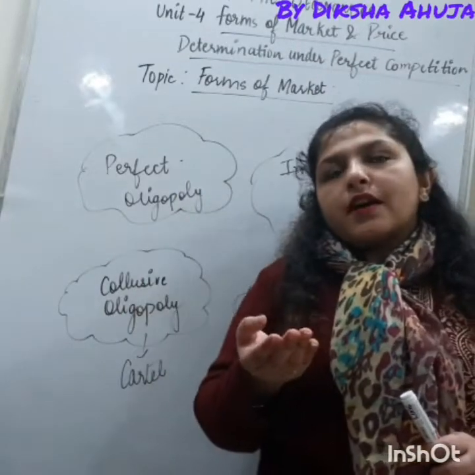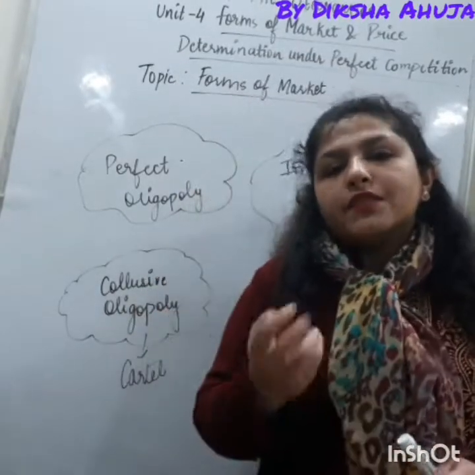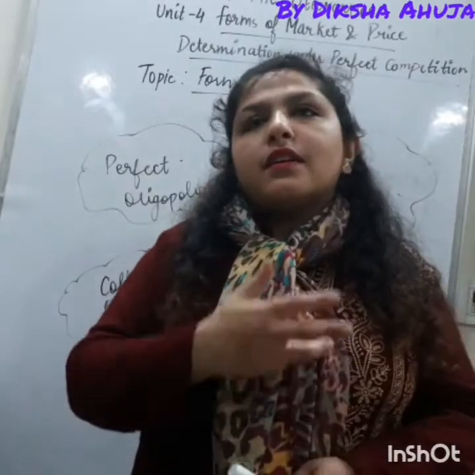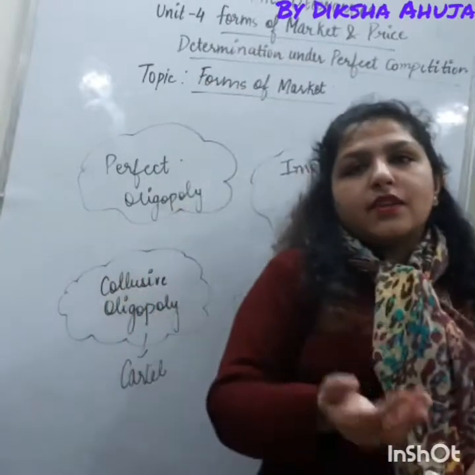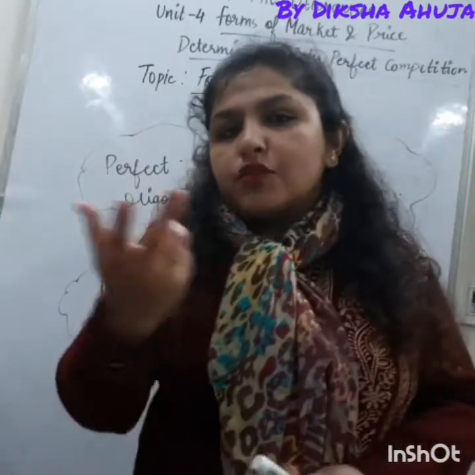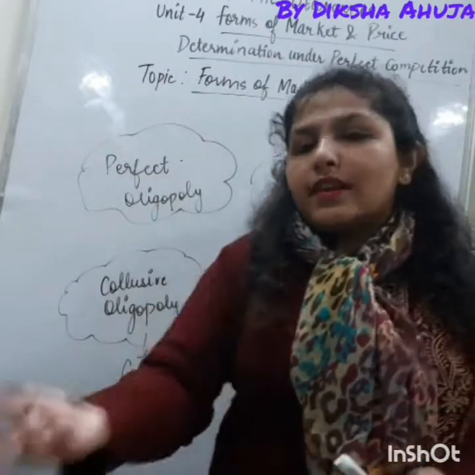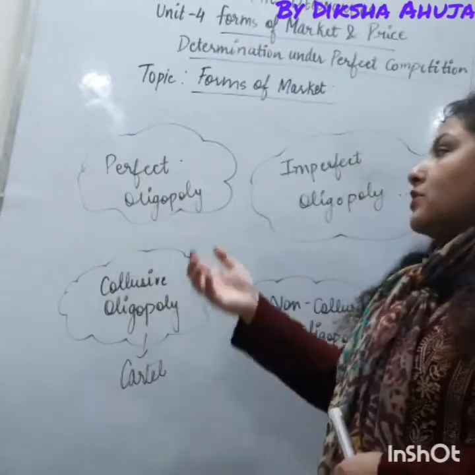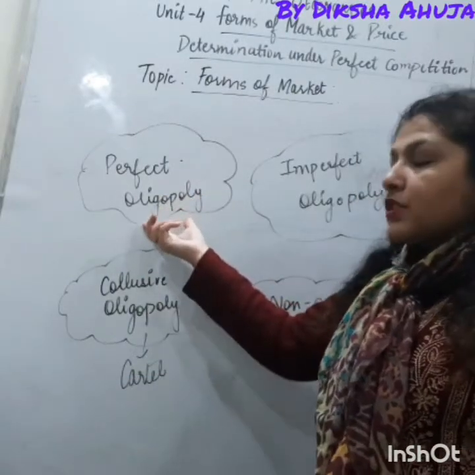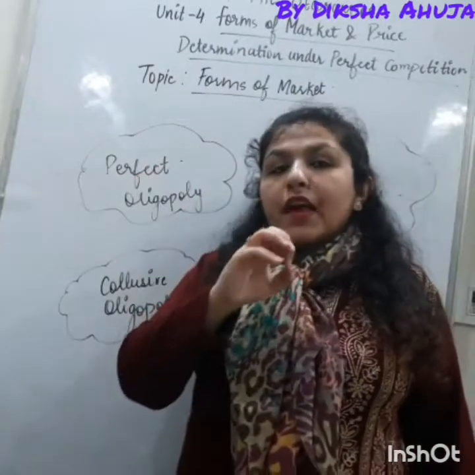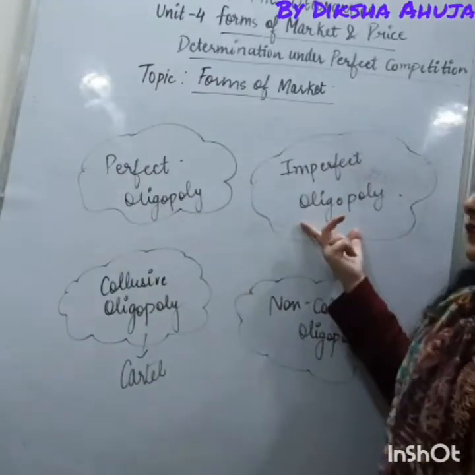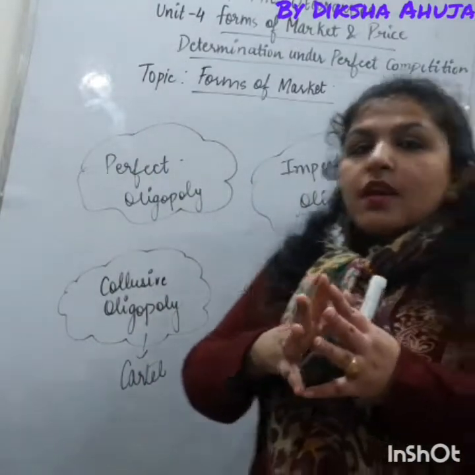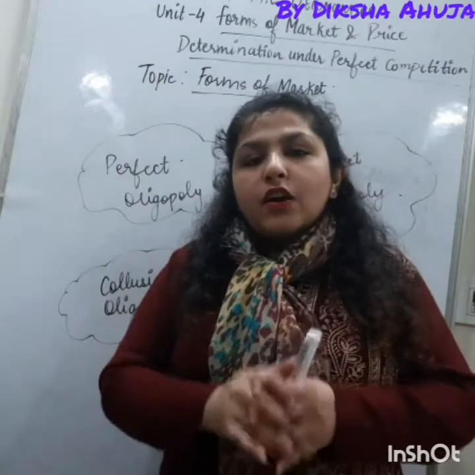If you see the market of cement or if you see the market of steel, in these two markets the products are homogeneous. Let's say you cannot distinguish between Samuja cement or Ultratech cement or any other, right? You cannot distinguish. Only the company name is different. So those firms which are selling homogeneous product are known as perfect oligopoly, and those firms which are selling differentiated products are known as imperfect oligopoly.